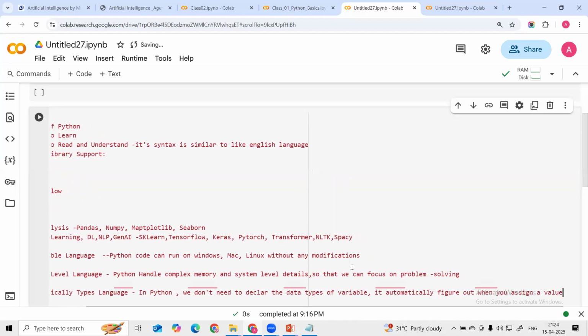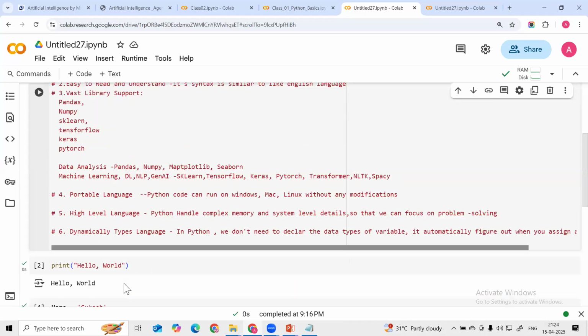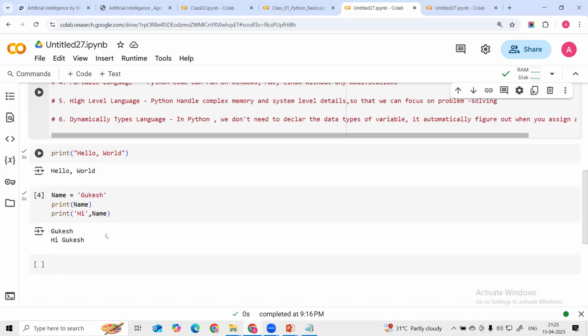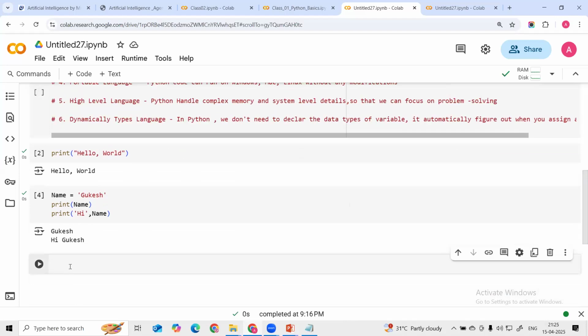Okay, so here guys, we do not need to. Let me show some example here. What is this dynamic type language? Let's suppose I'm assigning some variables. Let's suppose x equal to 10. In the C language we have to define x as int or float. We have to define it. But in the Python language we do not need to define its data types.